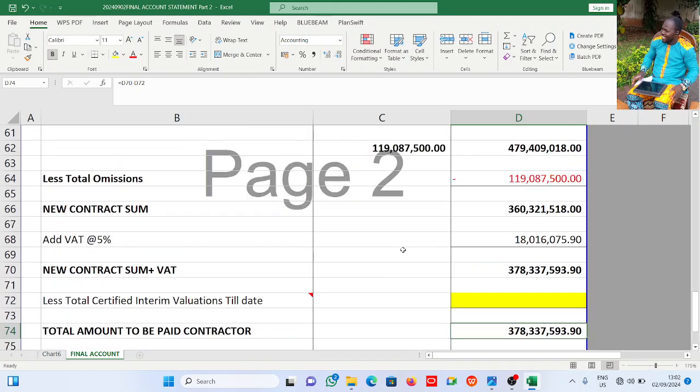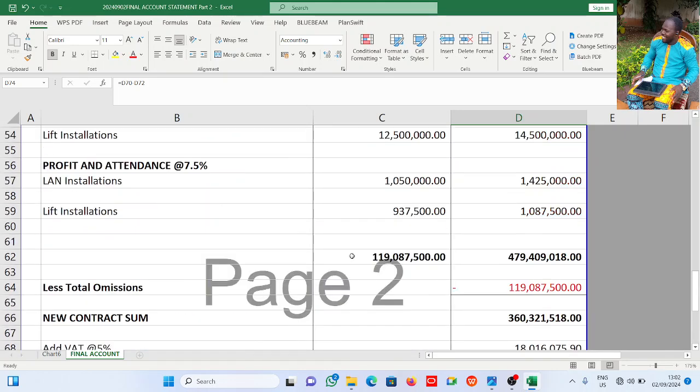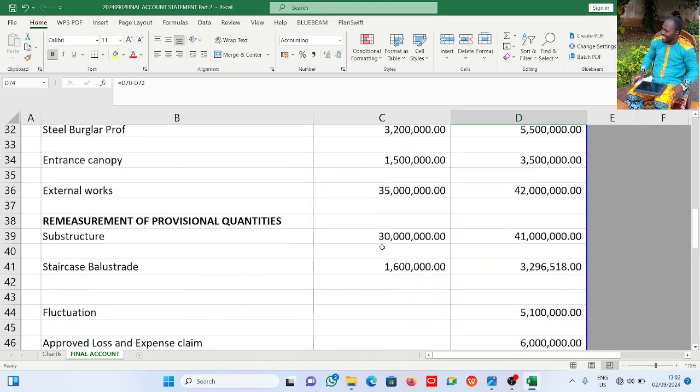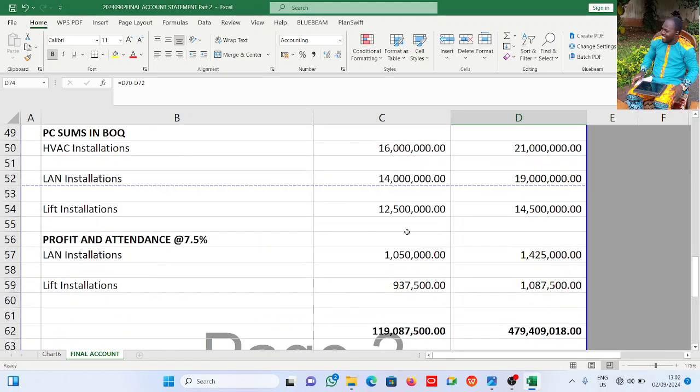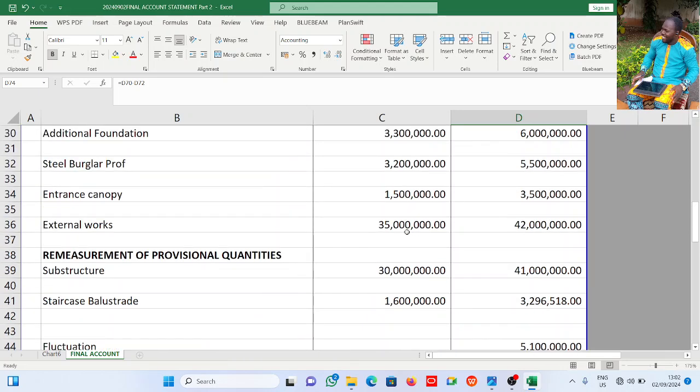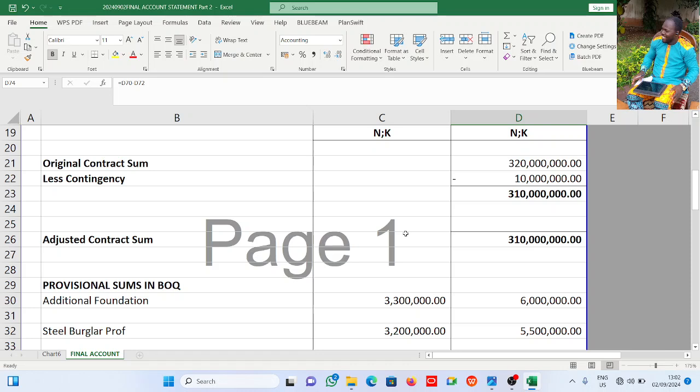All right, so this is basically how you prepare a final account. It is as simple as it is. Please do go through, prepare, practice. That is how you become a professional. You practice over and over and over, right? Understand the definitions, practice the calculations, you become better.